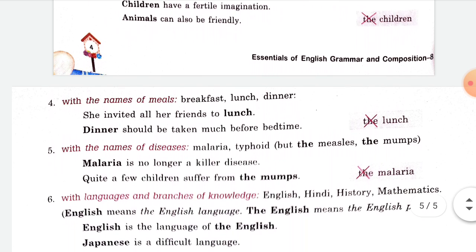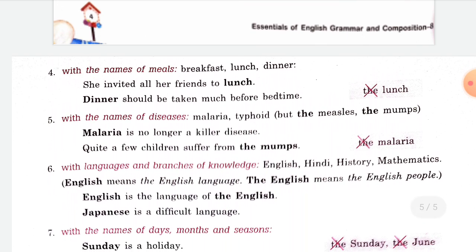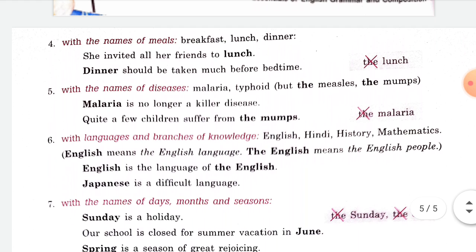Omission of articles: with names of meals, breakfast, lunch and dinner, we are not using any article, a or the. Before diseases like malaria, typhoid or any type of fever, we are not using the; but in the case of measles and mumps, the is used. In malaria or other types of disease, no articles will be used.